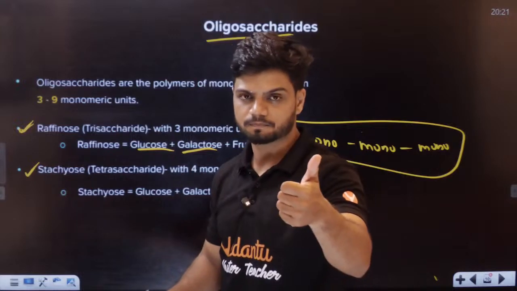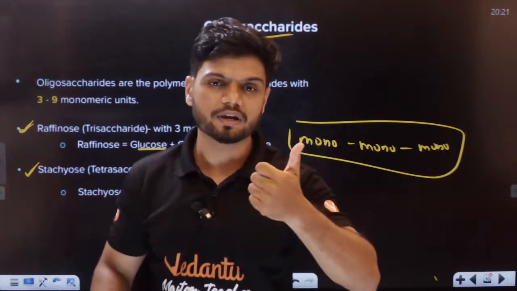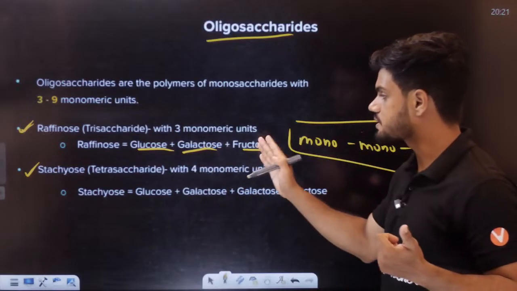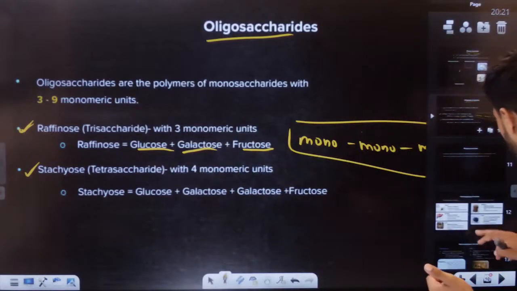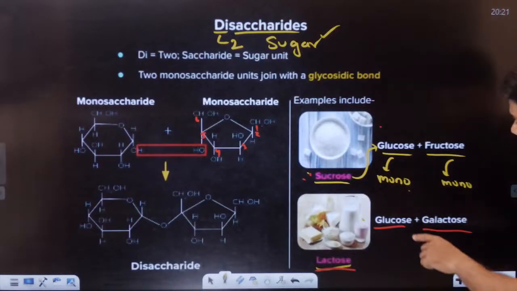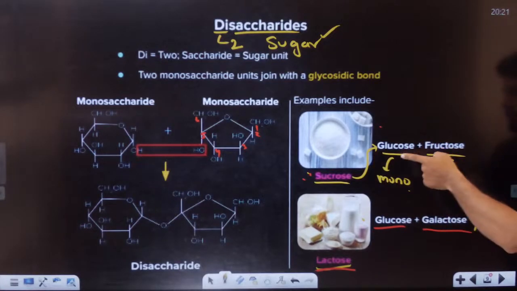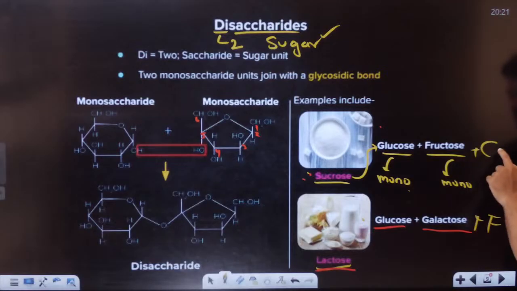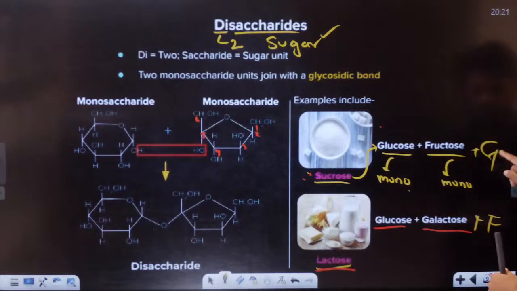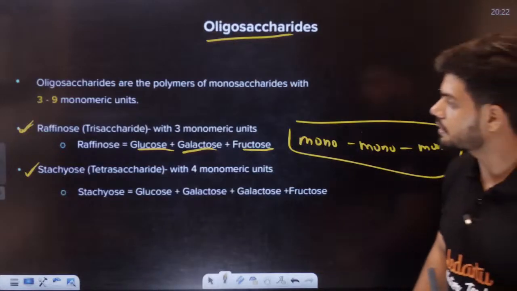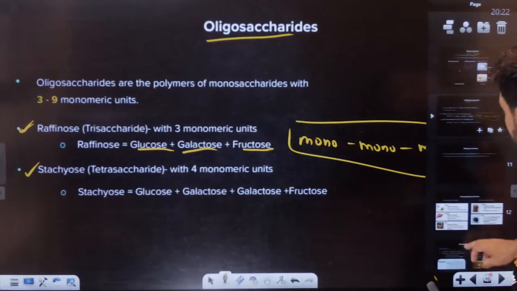You can remember only raffinose: glucose, galactose, fructose. It is almost the same. See, if I add fructose to glucose plus galactose, it becomes raffinose. Or if I add galactose to glucose plus fructose, it becomes raffinose. That is the oligosaccharide.